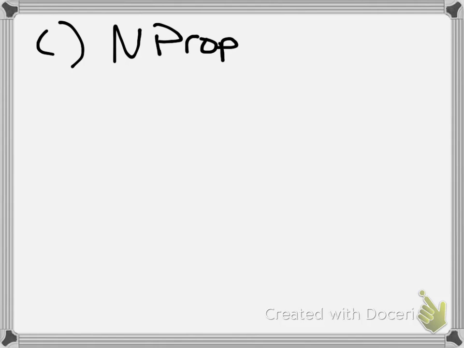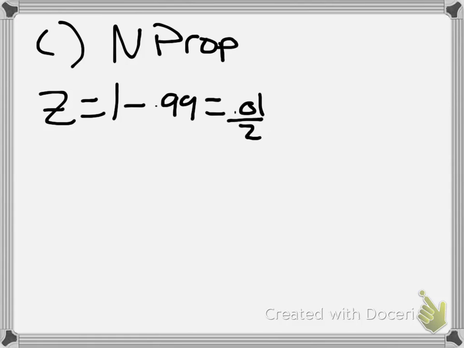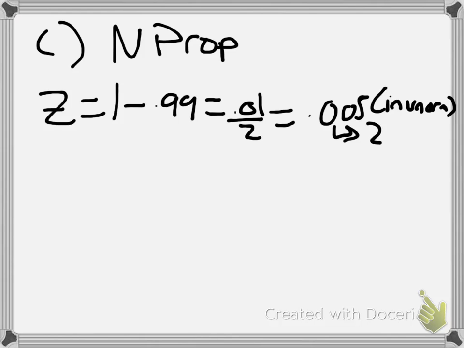So nprop is going to ask for z. z is found by using the confidence level, which is 99%. So you do 1 minus 0.99 to get alpha, which is 0.01. Then divide alpha by 2, and you get 0.005. Then you do inverse norm, and that should give you z, which is going to be 2.58.